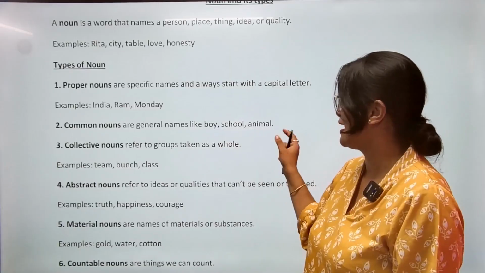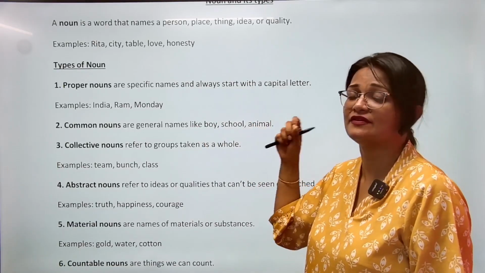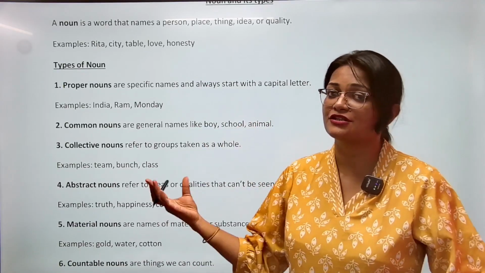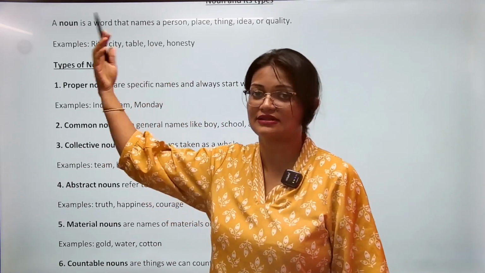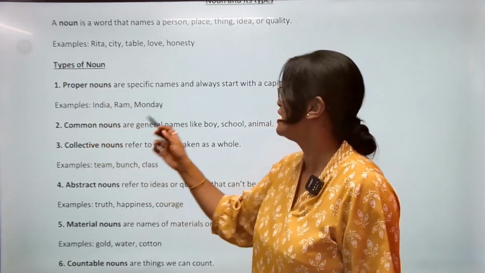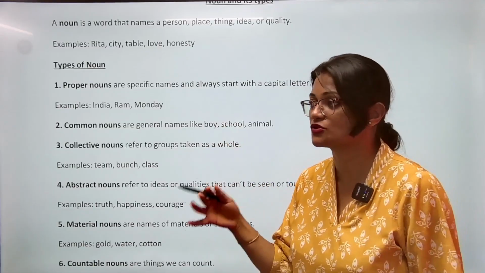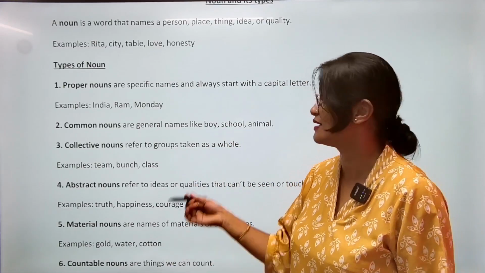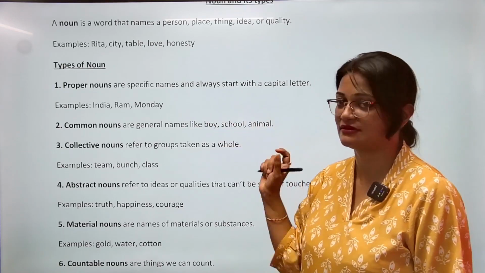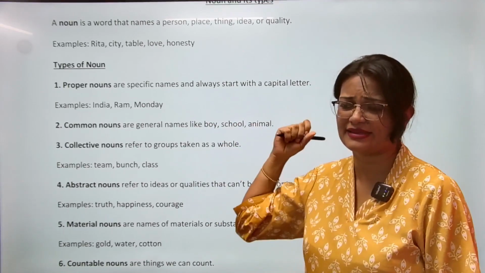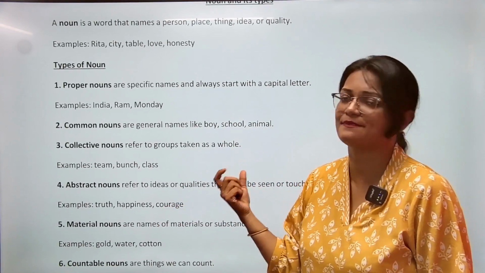So boy, school, animal, तो इन सब का नाम हमने अभी तक बोला ही नहीं है. Which boy? I do not know. I did not name the boy. अगर मैंने राम बोला होता तो then this would have become the proper noun. But I'm just saying boy, girl, school, institute. I do not know which one. So this will be under common noun. So these are the general names of anything, any person, anything, any place.